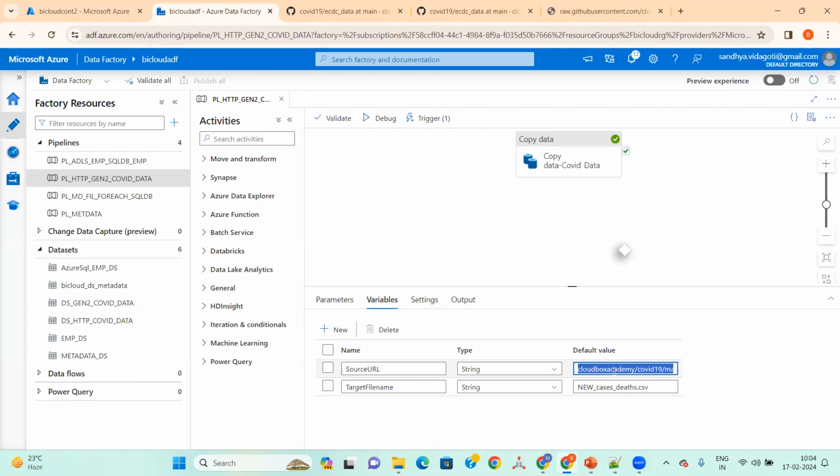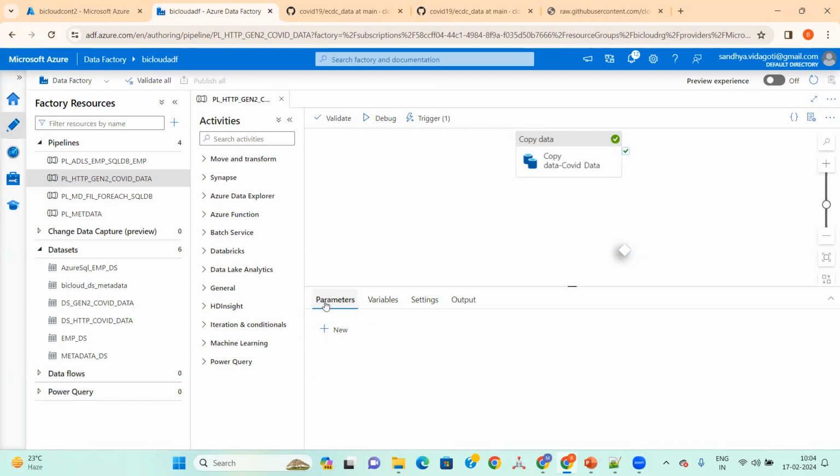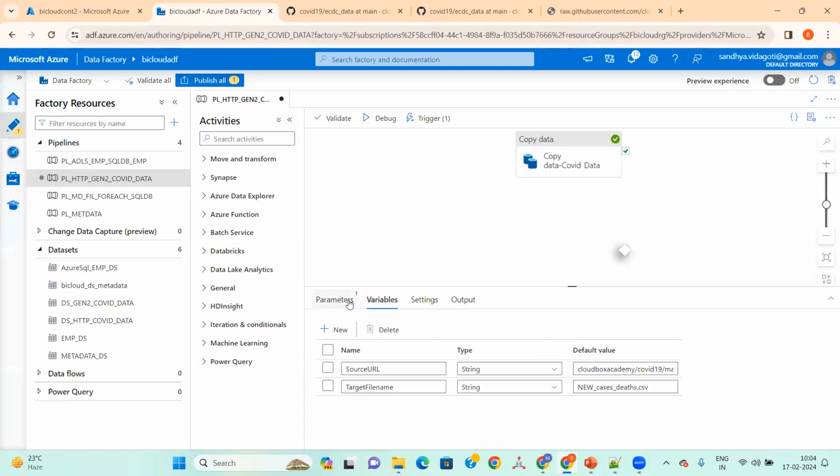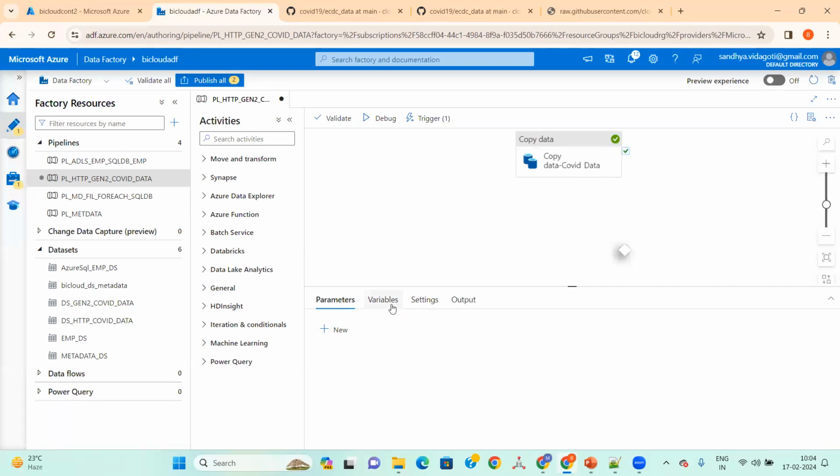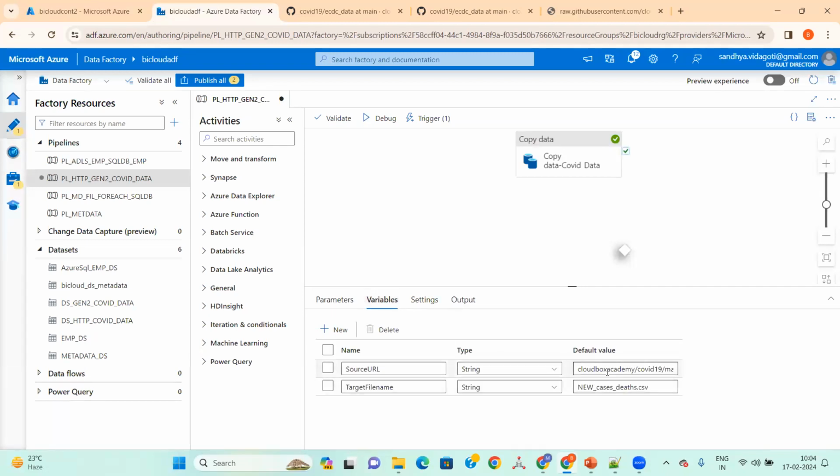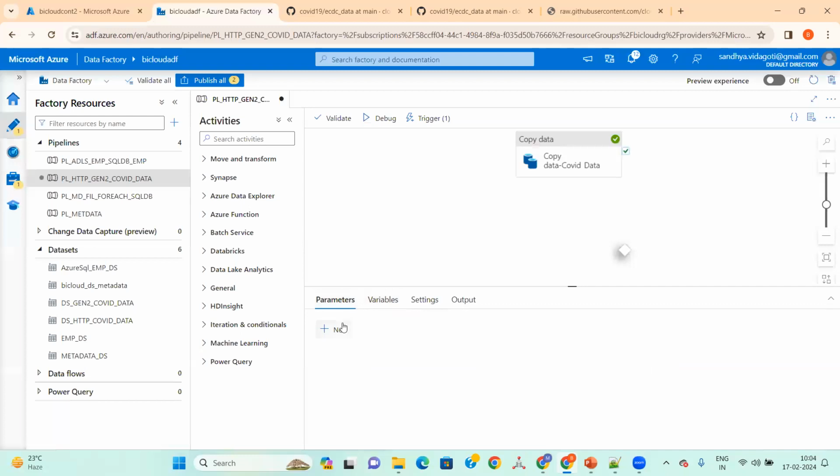Here we have given the values, but in the next class, instead of giving them here, we'll give them at the top of the pipeline level. Here we can give it, and while running the pipeline, we can use the triggers.